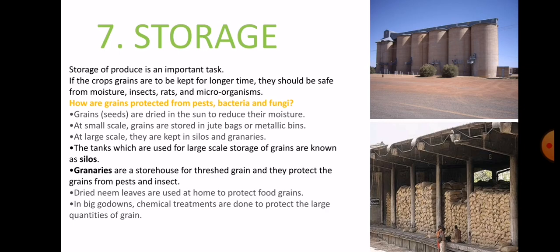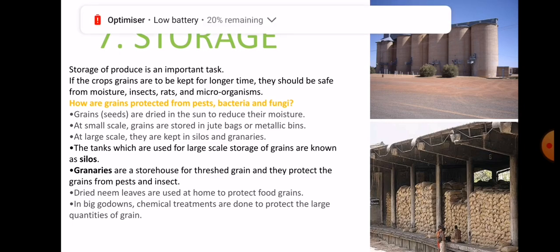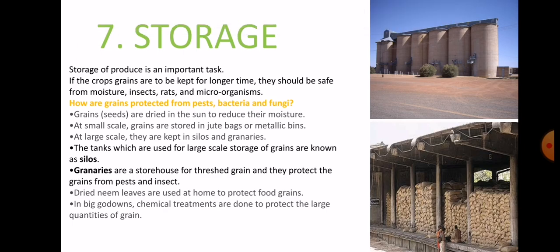Now, the question is, how are grains protected from pests, bacteria, and fungi? The first thing is that the seeds or the grains should be dried in the sun to reduce the moisture. If the production is at small scale, then the grains are stored in jute bags or metallic bins.